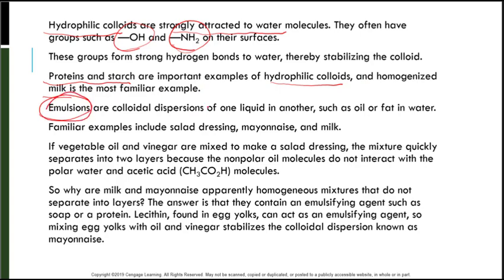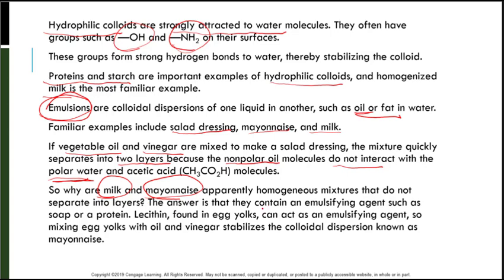Emulsions are colloidal dispersions of one liquid in another, like oil or fat in water. Familiar examples include salad dressing, mayonnaise, and milk. Now, if vegetable oil and vinegar are mixed together to make a salad dressing, the mixture quickly separates into two layers because we have nonpolar oil that does not want to interact with the polar water and acetic acid. So why are milk and mayonnaise apparently homogeneous mixtures that do not separate into layers?